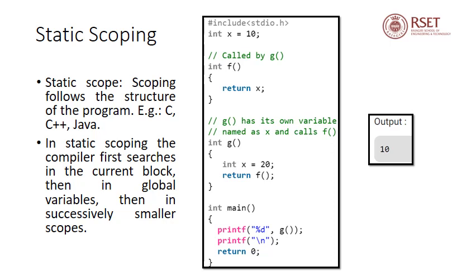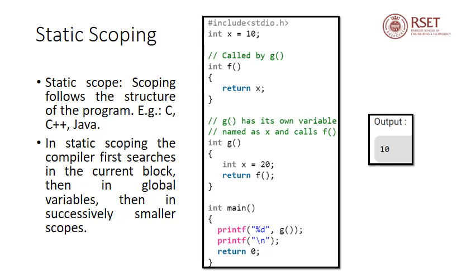So let us go to function f. Within function f, we can just see the statement return x. In the body of function f, there is no declaration for x. Since there is no local declaration for x, the compiler will check the global scope.